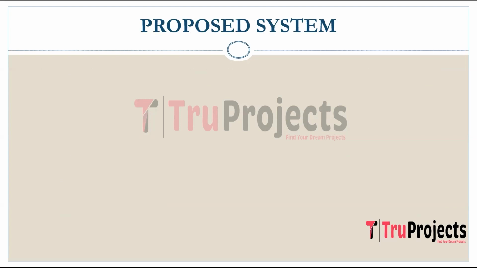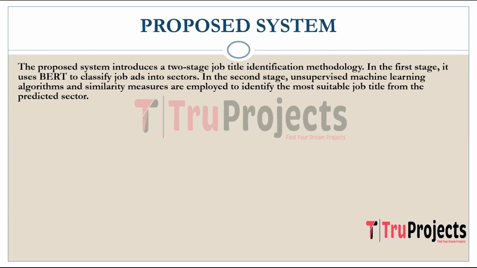To address the challenges faced by the existing system, the proposed system introduces a two-step job title identification methodology. It initially employs BERT to categorize job ads into sectors. In the second step, it utilizes unsupervised machine learning algorithms and similarity measures to determine the most fitting job title within the predicted sector.